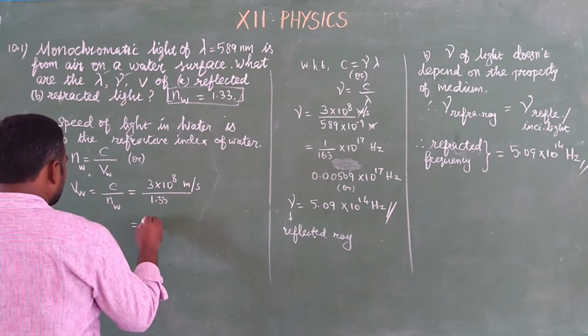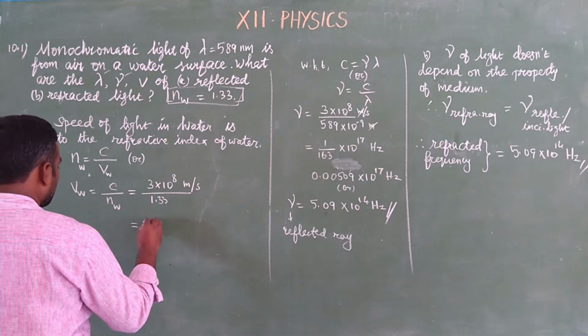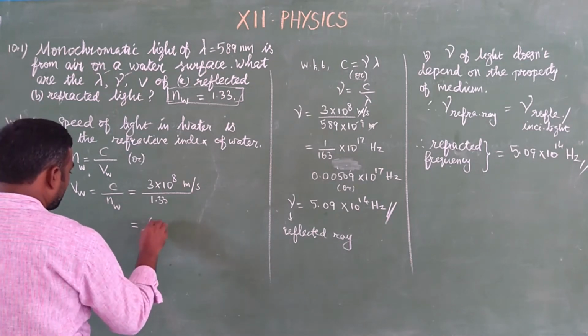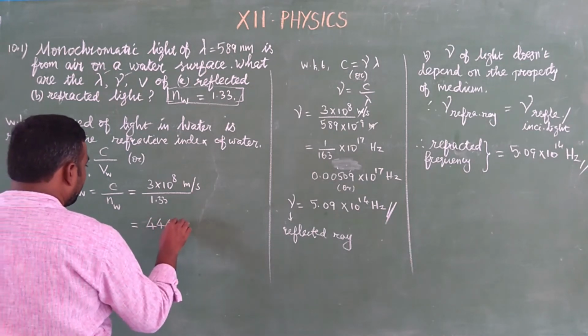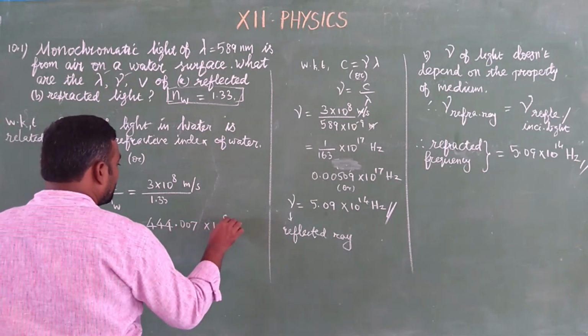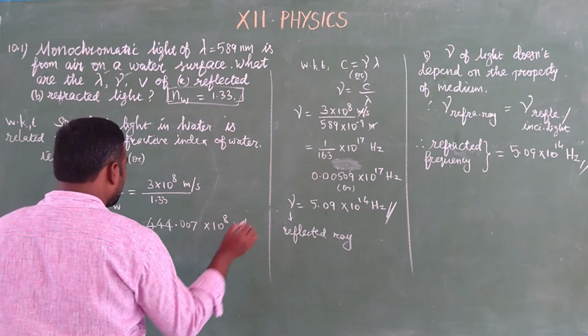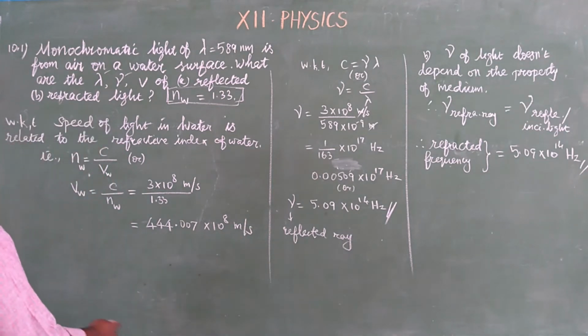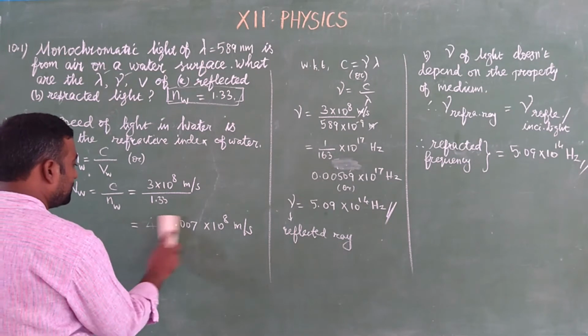So what is the ratio? 444.007 into 10 to the power 8 meter per second. Okay, so this would be the speed of light in water. It is less. Not 444, still it is reduced.